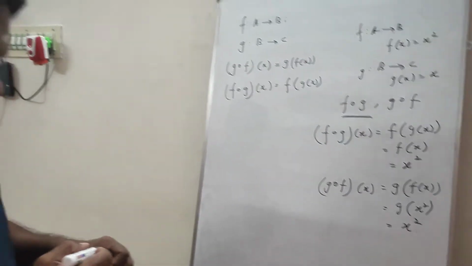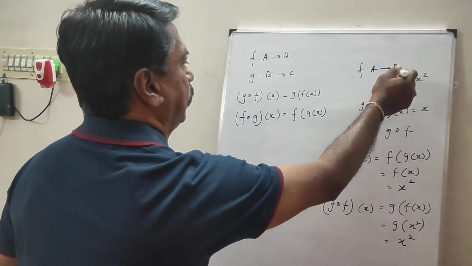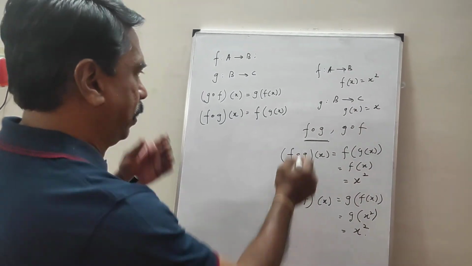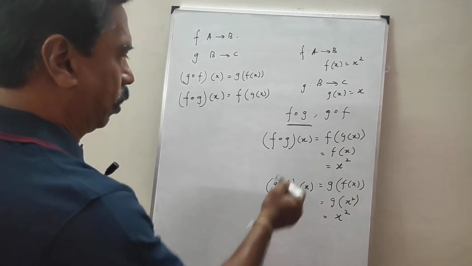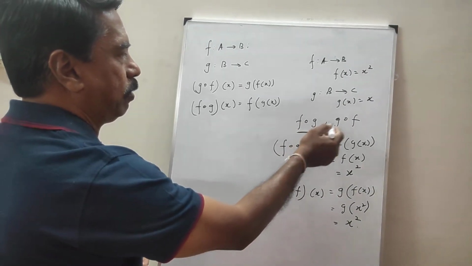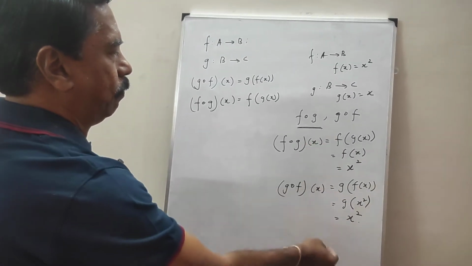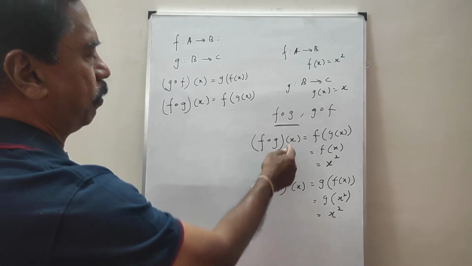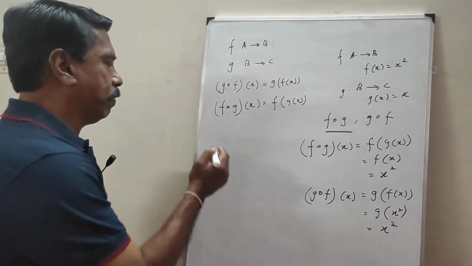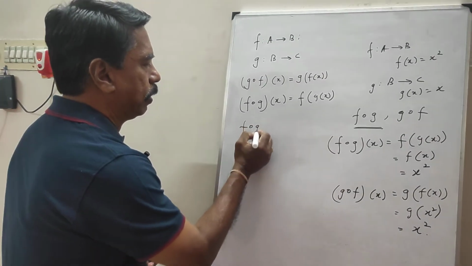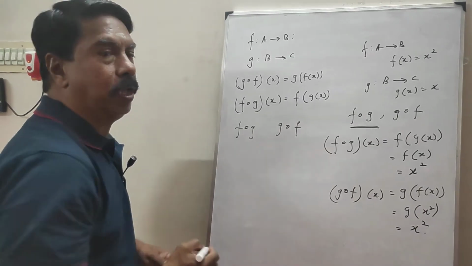In general, I have given an example. F is a function from A to B as f of x is x squared, and g is a function from B to C, g of x is equal to x. We have got the answer for f dot g and g dot f. I explained in a simple way how to find f dot g of x and g dot f of x. And as for f dot g and g dot f, this is called commutative.